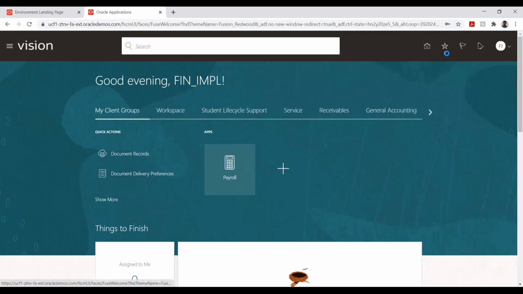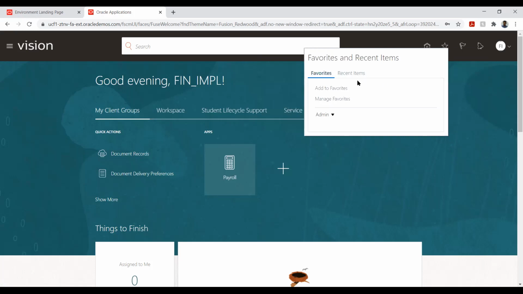So the next option that we have is to mark favorites. Let's say I have probably 10 or 15 functions, but I will not use all those 15 options regularly. I will use only create invoice, create payments, and account. So I can mark these as favorites. Here I don't have these options because I didn't add anything under favorites.